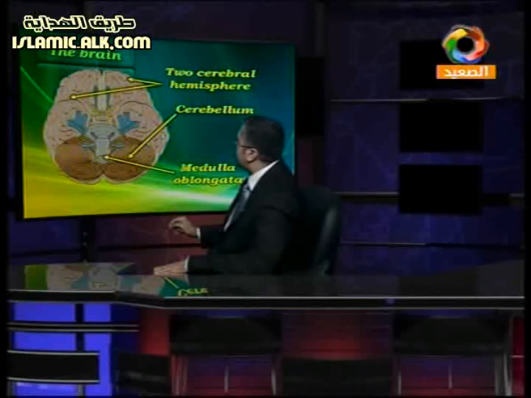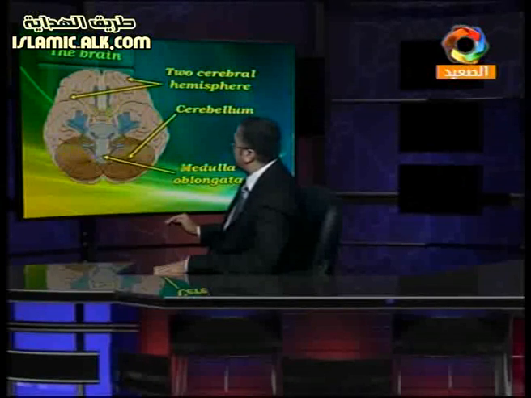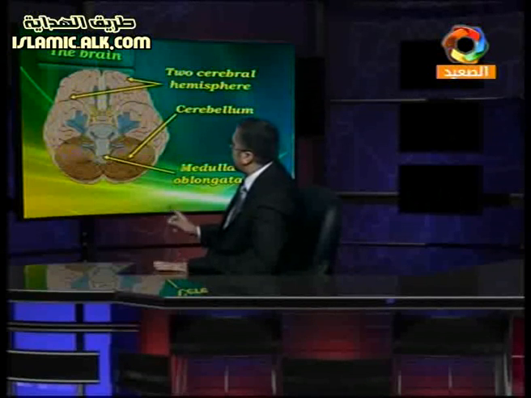And the second part we have is two lobes below the cerebrum called the cerebellum. Cerebellum is a Latin word, and we must read it the right way. The cerebellum is responsible for a very important function: the balance of my body.